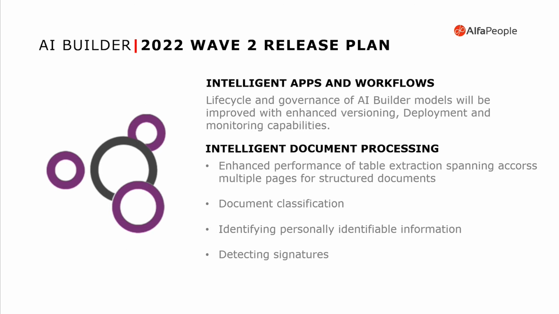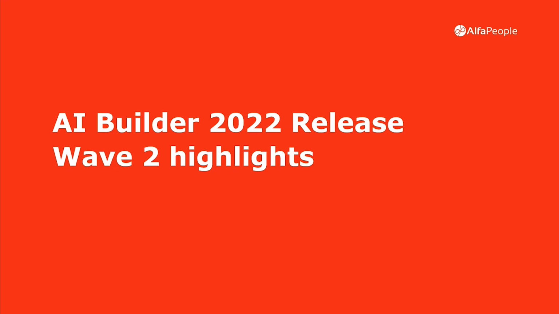Talking a little about AI Builder. The idea and goal for AI Builder is to create more and more intelligence to empower every agent of your company, no matter how skilled they are with development. The idea here is to empower with AI capabilities. Now we have new features for document classification, detecting signatures, and enhanced performance of table extraction. So let's talk again about the highlights for AI Builder.